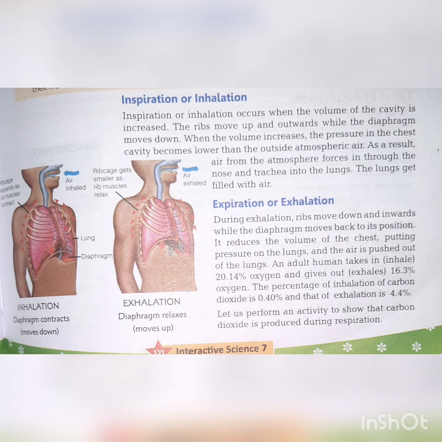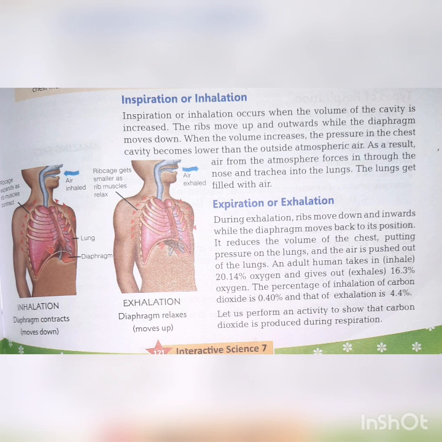Now exhalation is the process of giving out air. So the ribs move down and inwards and the diaphragm moves back to its position. When the air is exhaled, the lungs are again empty and the diaphragm is back in its position. This reduces the volume of the chest, putting pressure on the lungs, and the air is pushed out.